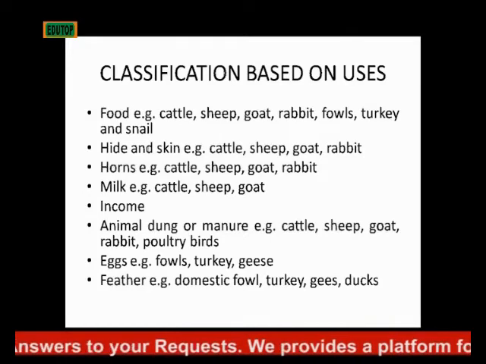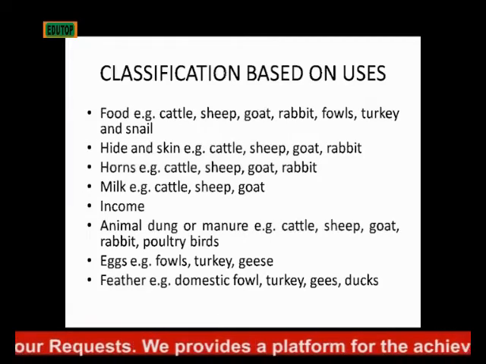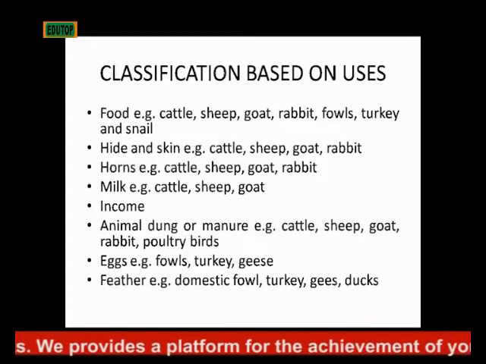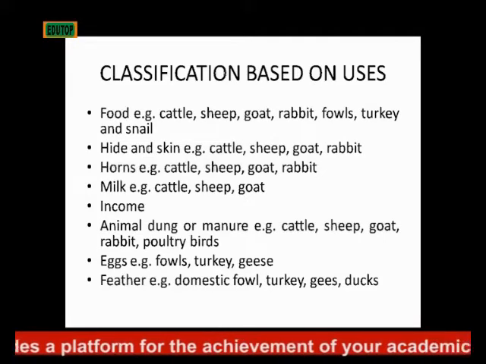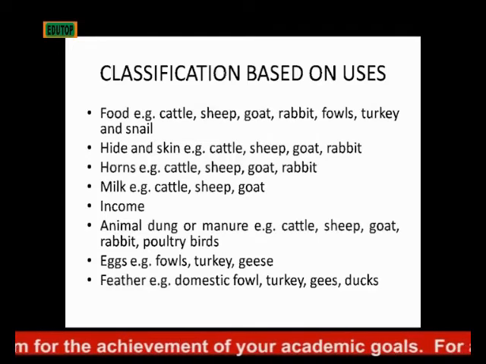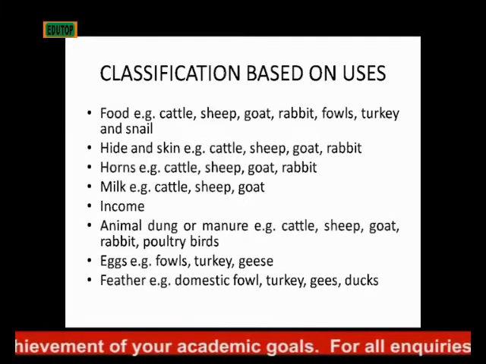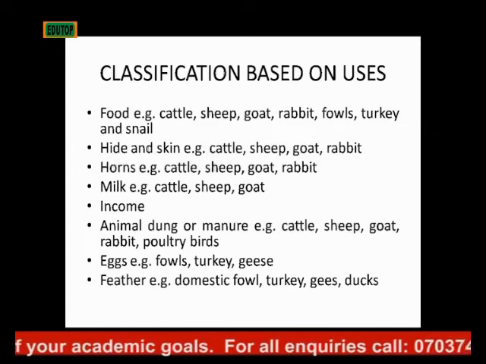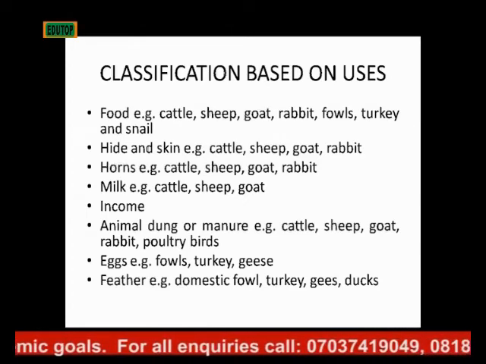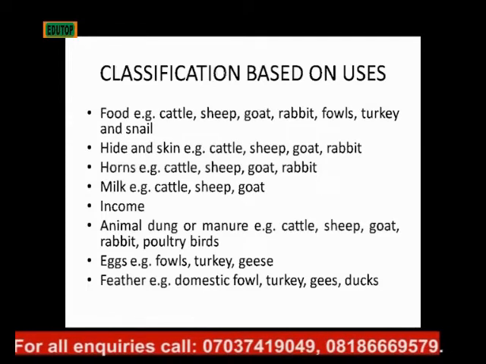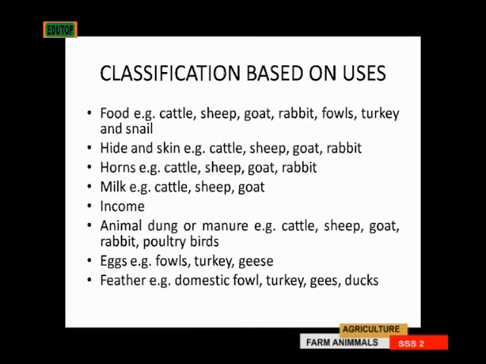Then those that produce eggs, those are birds, generally fowl, turkey, geese. You can sell their eggs and you can eat them. Then feather, you can get feather from birds too. You use their feather for decorative works, for so many things that you want to use it for. You can get it from domestic fowl, turkey, geese, ducks too, you get their feathers and use it. So those are the classifications of animals based on their uses.